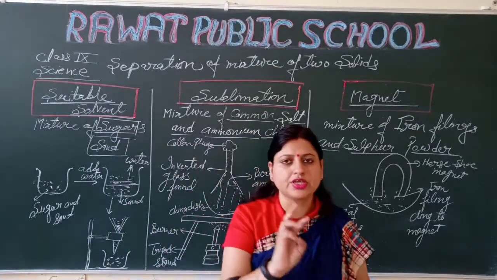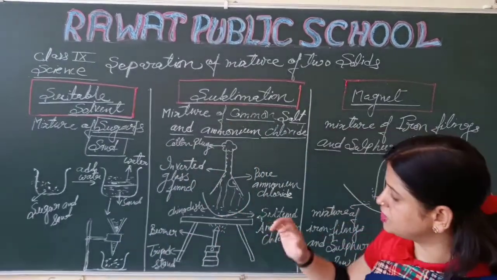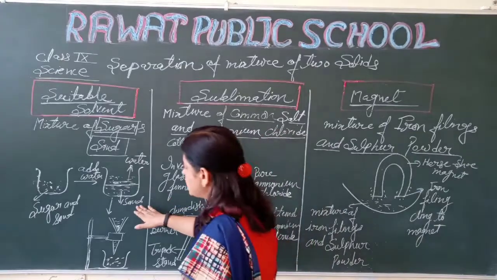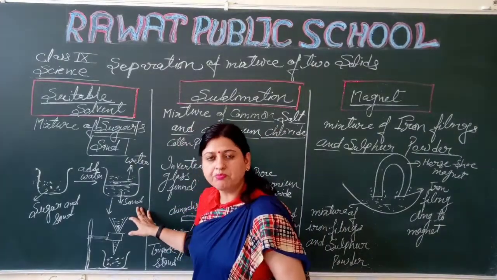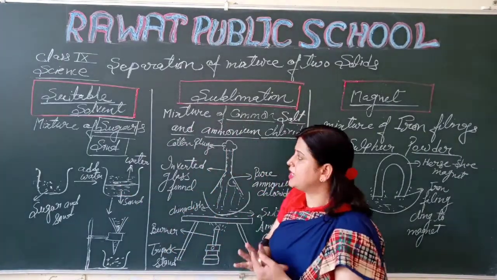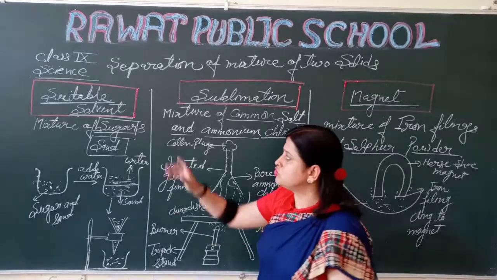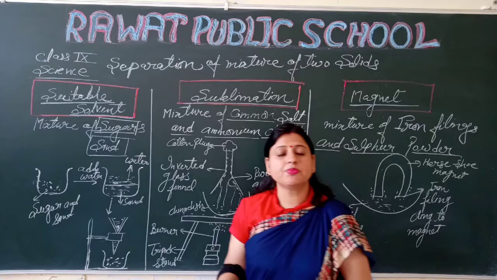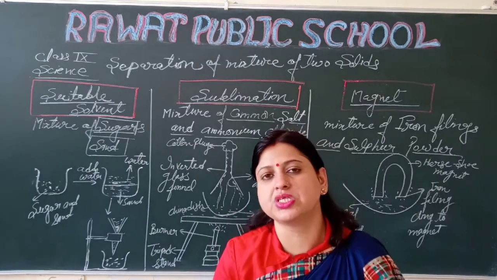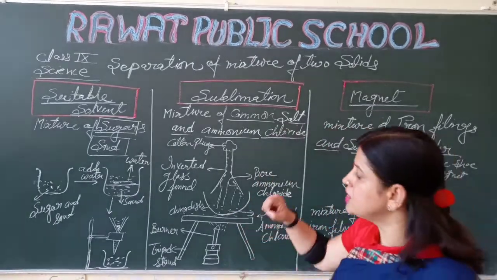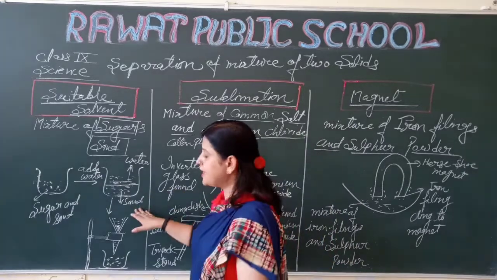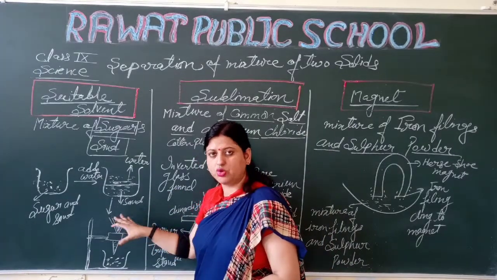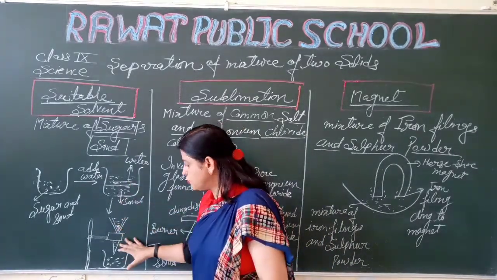So first we have to separate the sand. But how can we separate sand? We can separate sand by filtration. The suitable solvent we used here is water. The sand will remain below, so we can use filtration.